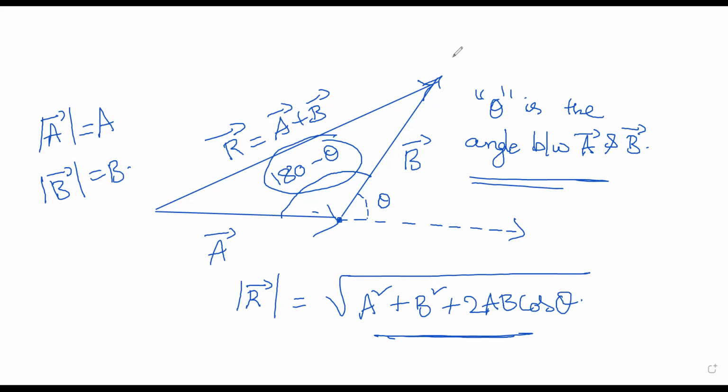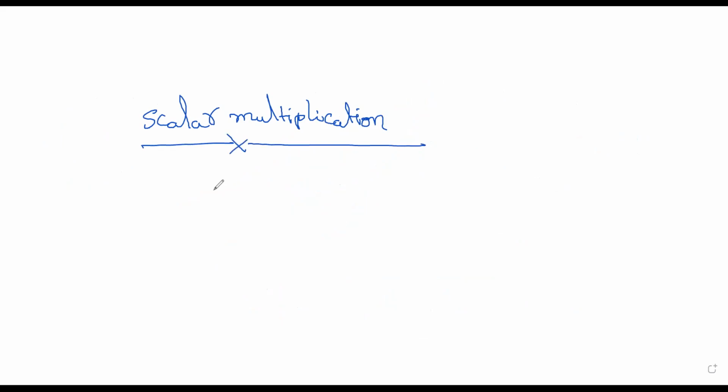Next, we see three types of products. In fact, one is scalar multiplication. What is the scalar multiplication of a vector? It is very simple. Suppose I multiply a vector like 2i cap plus 3j cap plus 4k cap with 2.